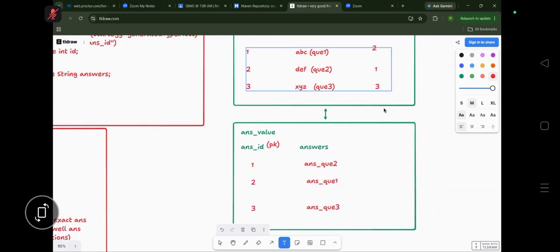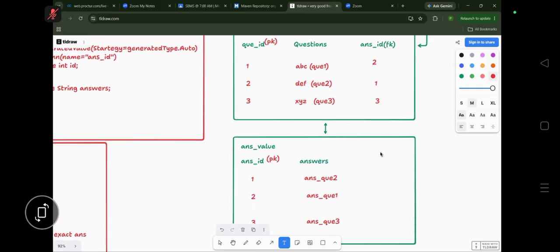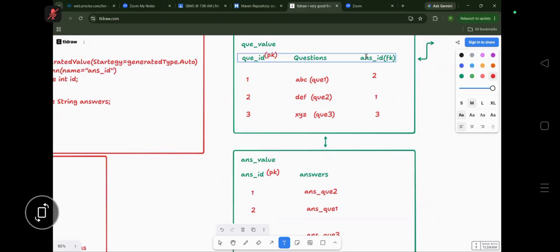That's why, suppose both sides have the same type of key. Here the answer key is there, right? And for cross verification, if I write here the question ID as a foreign key, then I can check that this answer 2 is the answer for which question number? Question number 1, no?